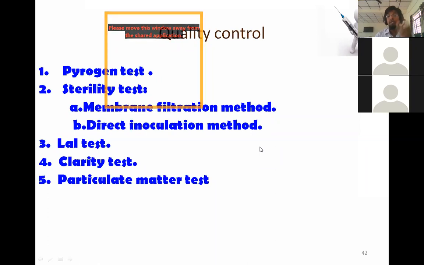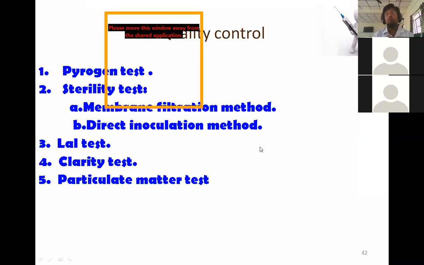In the membrane filtration test, you will take your formulation to be tested, and you will filter it through a membrane filter, and you will take that membrane and inoculate that particular membrane. Then if you find growth of bacterial colonies, it means the formulation is not sterile. And in the other case, if you don't find any kind of growth, then that formulation is sterile.